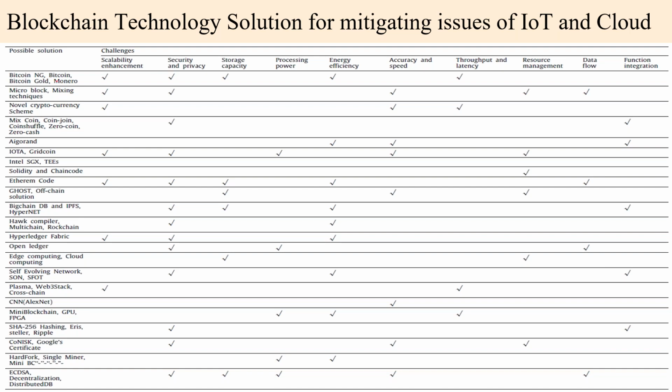These are part of blockchain, and they mitigate security and privacy issues, storage capacity issues, and energy efficiency issues.